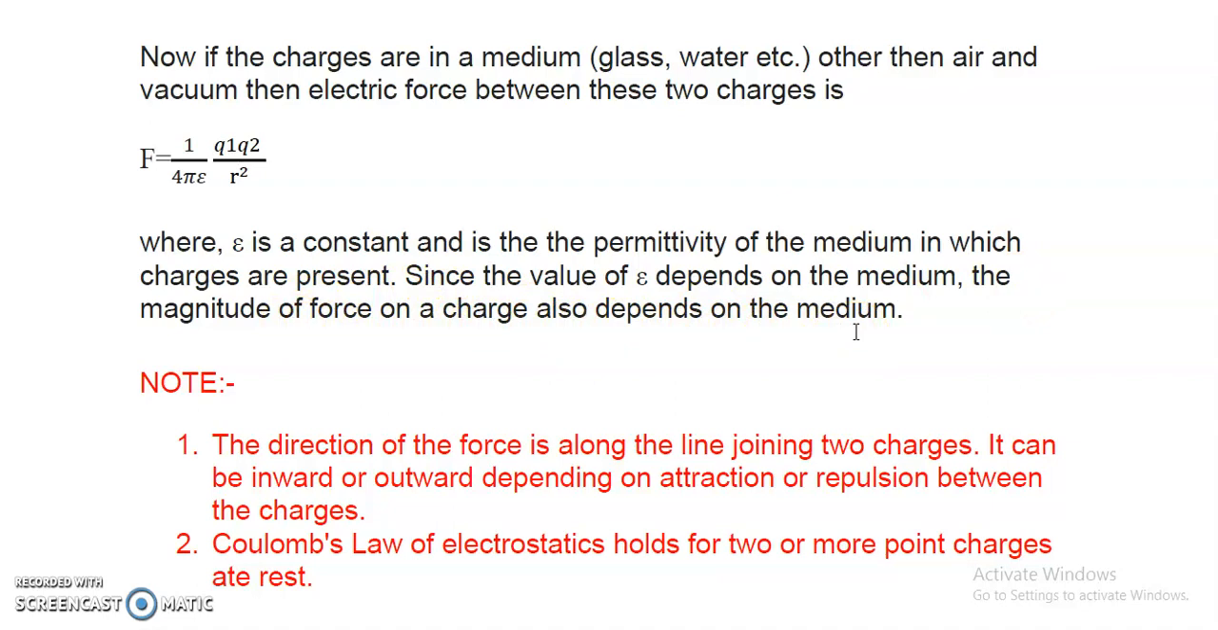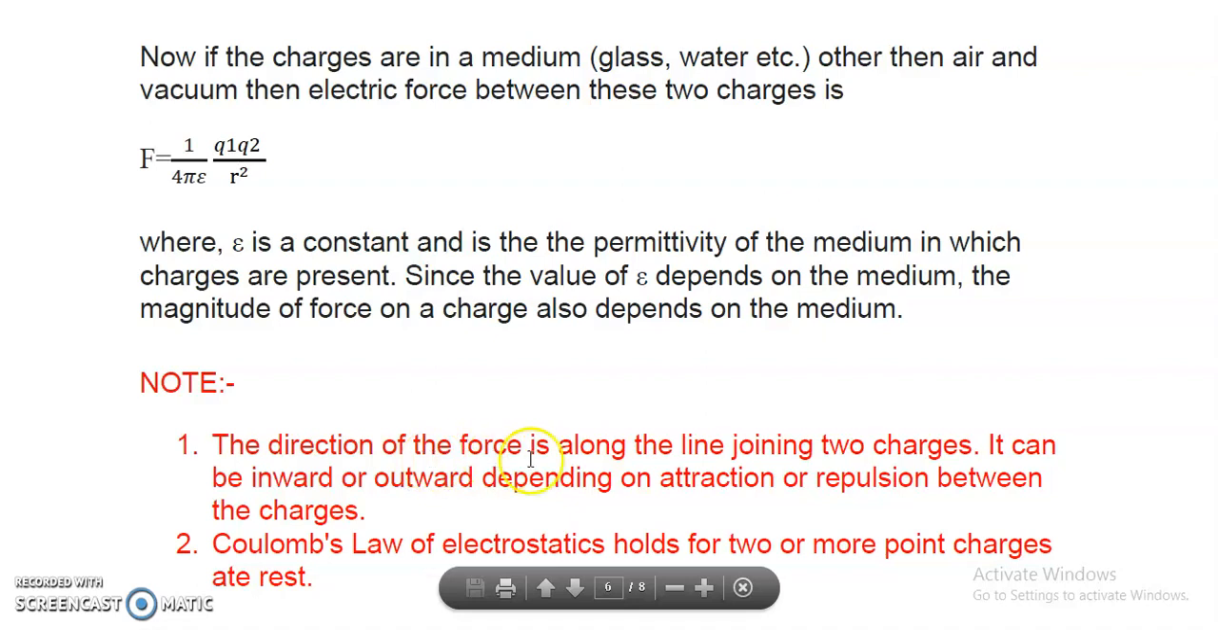It's a very important fact, because the value of epsilon becomes epsilon naught when the medium is air, free space, or vacuum. That value I already told you, 8.85 into 10 power minus 12. But if the medium is other than air, vacuum, or free space, then its value also changes. Therefore the magnitude of force on a charge also depends on the medium. So the value of the electrostatic force of interaction also changes according to the medium. Clear?